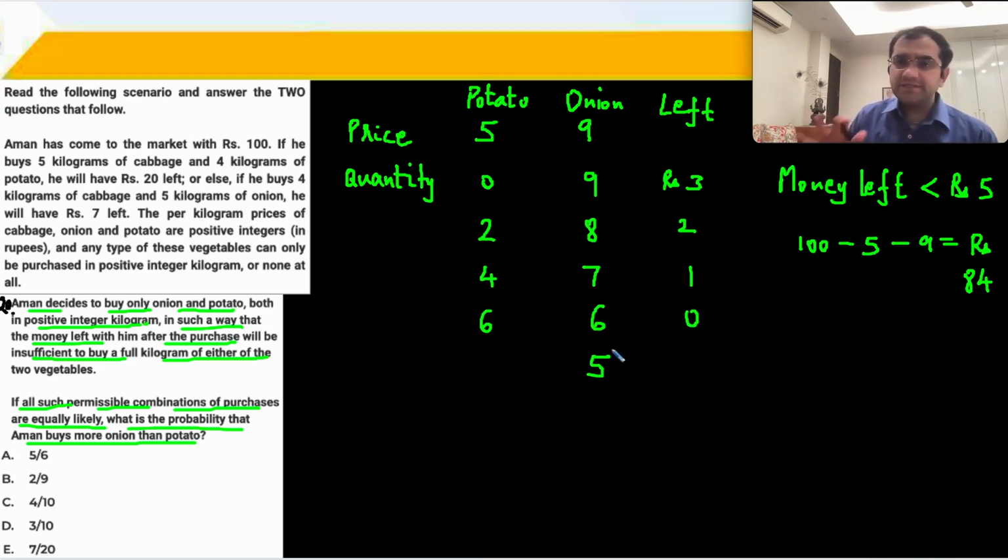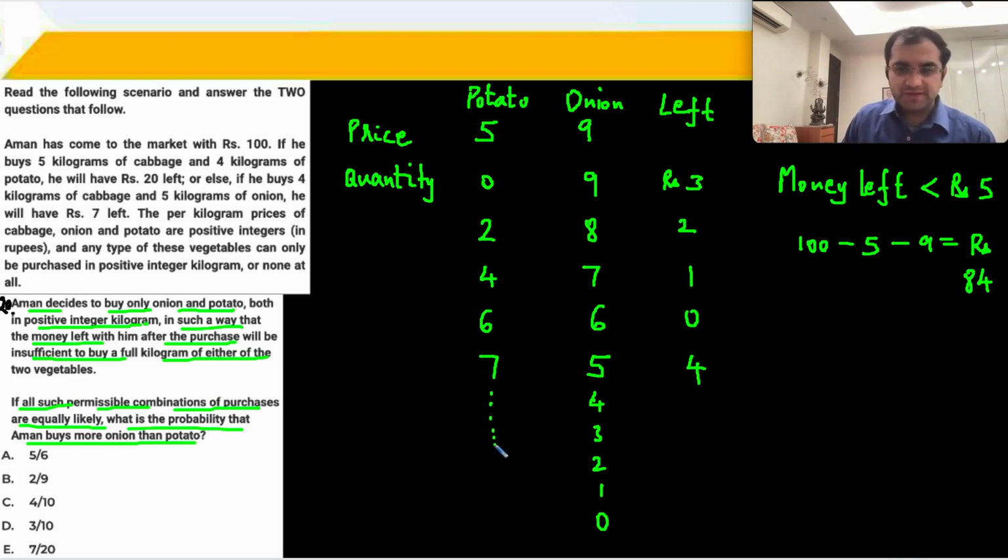Now at this point you can even stop solving because till now onion was greater than potato. Now onion is equal to potato. इसके बाद onion will be less than potato. 9 5s are 45. 45 से 80 तक चले जाएंगे. 35 रुपीज़ और 35/5 is another 7 kg. तो now the onion will be less than the potato for the values of 5 80. ये ₹4 बचा. 5 4 3 2 1 0, ठीक है.